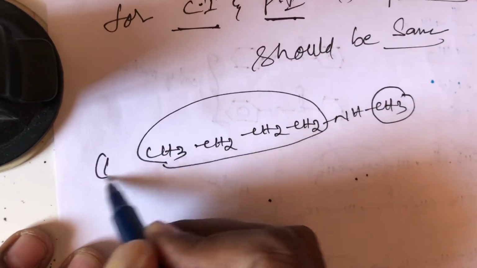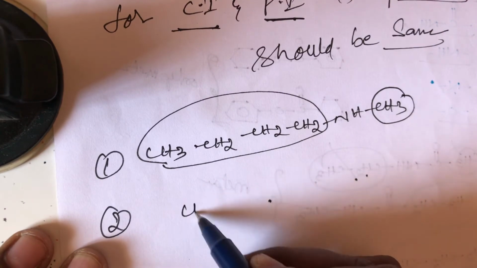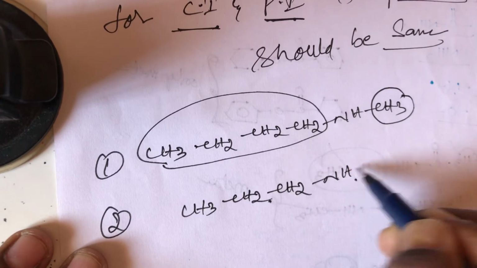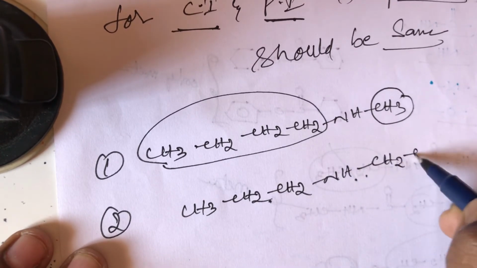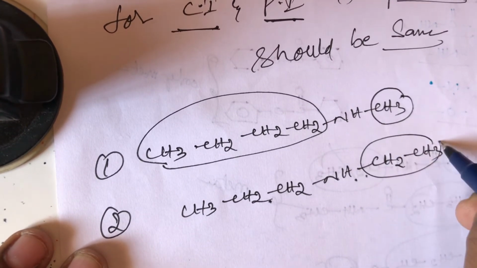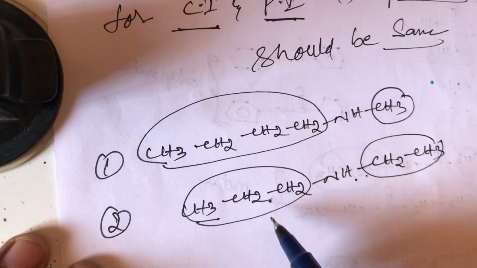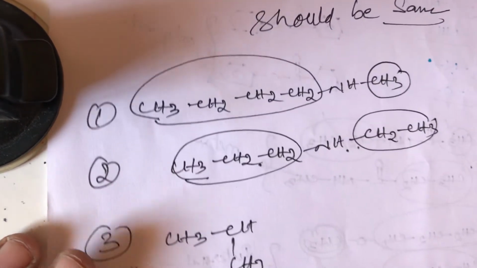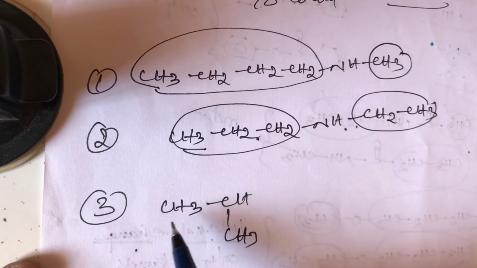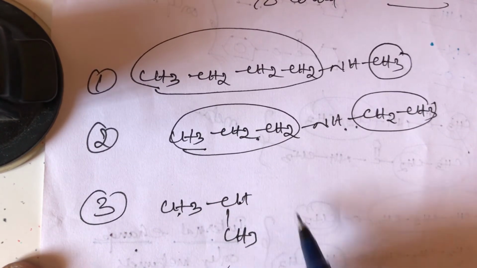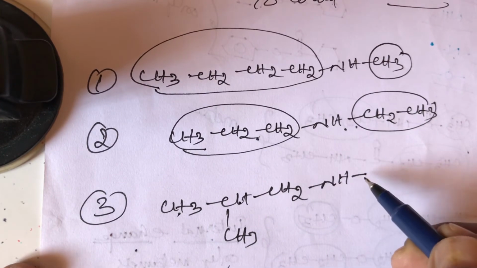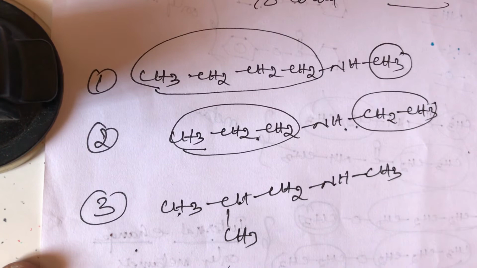The second structure is CH3CH2CH2NHCH2CH3: the right side is an ethyl group and the left side is a propyl group. Structure 3 is CH3CH(CH3)CH2NHCH3.